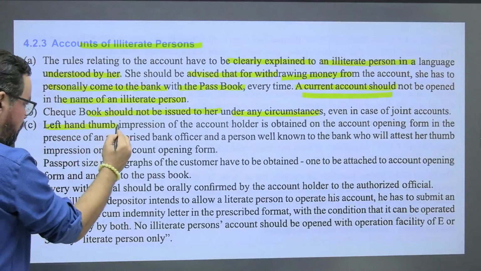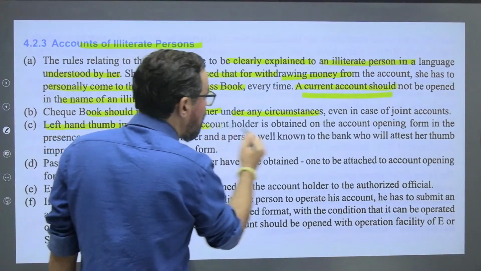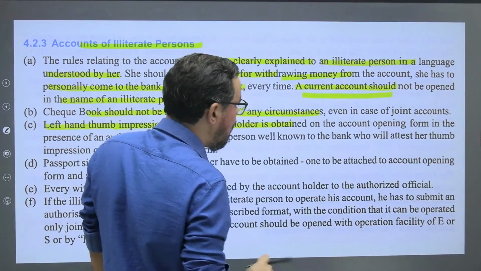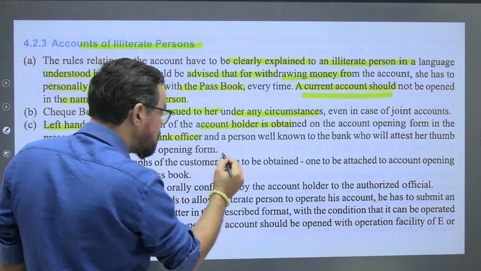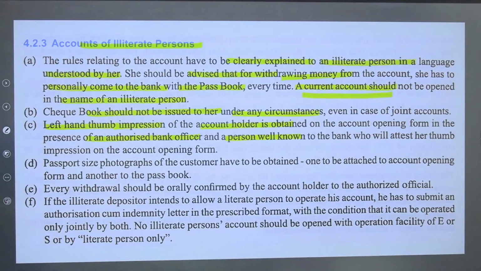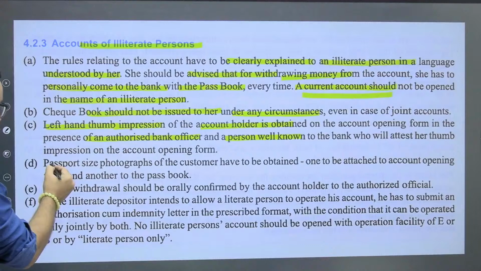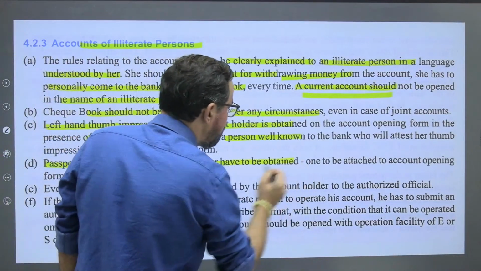Left thumb impression of the account holder is obtained on her account opening form in the presence of authorized bank officers and a person well known to the bank who will attest her thumb impression on the account opening form. ठीक है, so kind of guarantor या आप उसको बोल सकते हैं आपका जो होता है ना रेफरेंस वाले. ठीक है, so two passport size photographs of the customer have to be obtained.